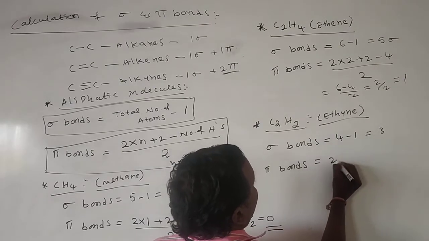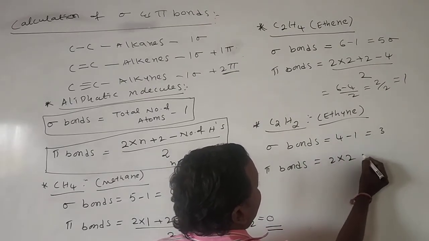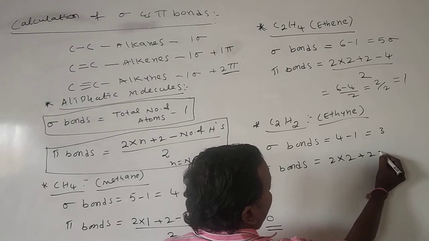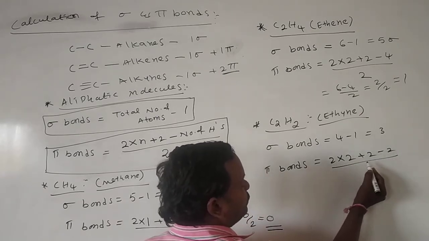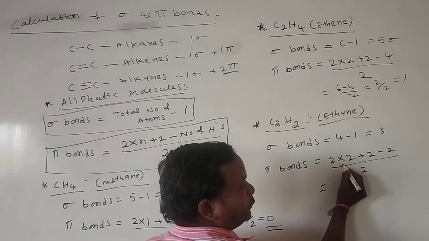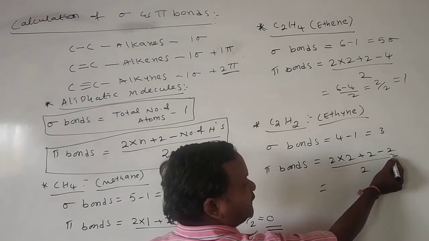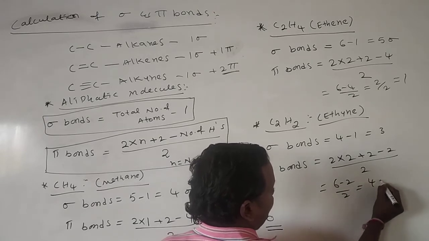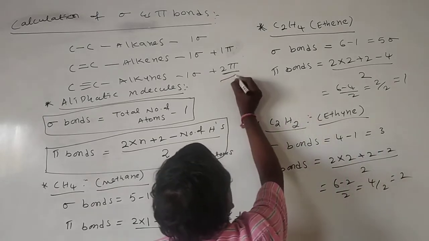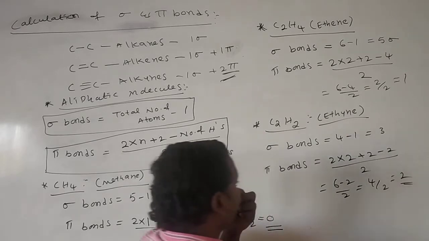2 into number of carbon atoms plus 2, minus number of hydrogen atoms, divided by 2. Here, 2 into 2, 4, 4 plus 2, 6. 6 minus 2, by 2, 4 by 2, that means 2 pi bonds. Ethyne contains 2 pi bonds.